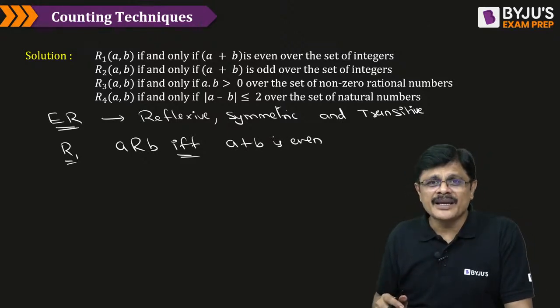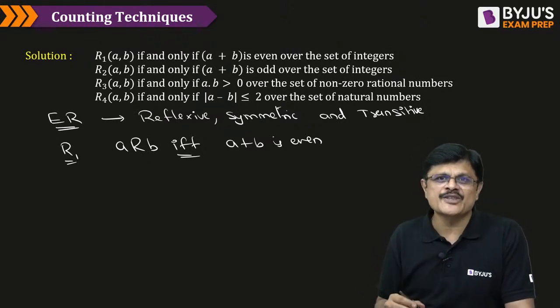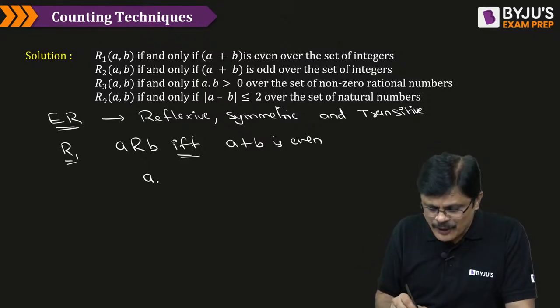A related to B if and only if A plus B is even. Now, we will check whether it is reflexive or not. Reflexive means A should be related to itself. That is, you consider A plus A.